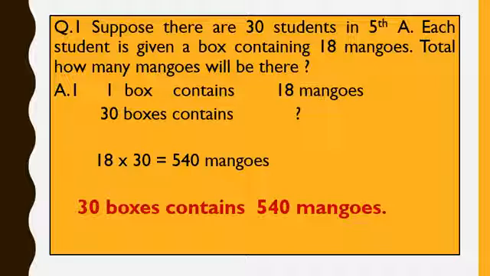So everywhere in a word problem like this, we will cross multiply and divide. So I am cross multiplying 18 times 30 equals 540. And 540 divided by 1 is 540 itself. So 30 boxes contain 540 mangoes.